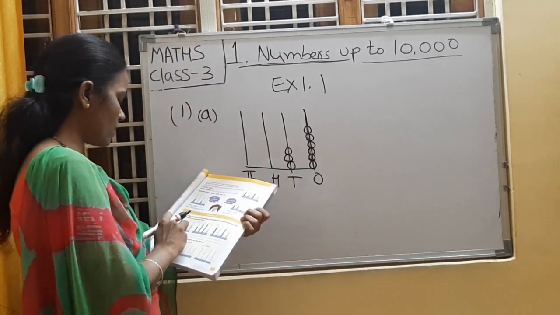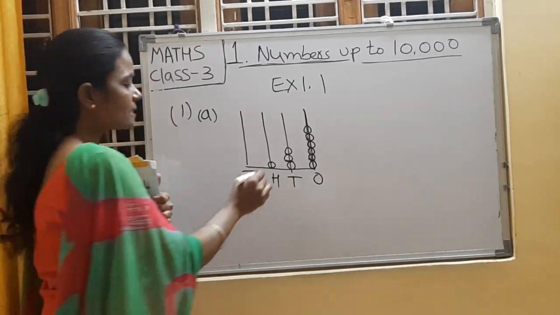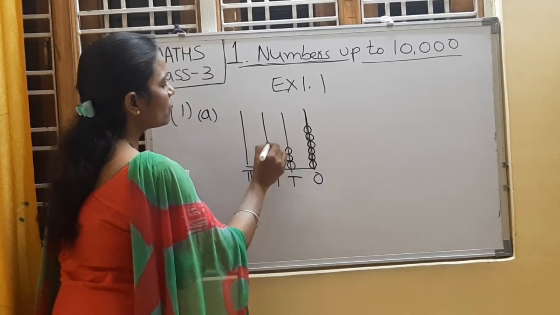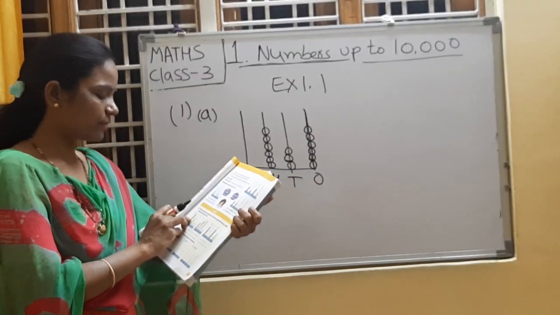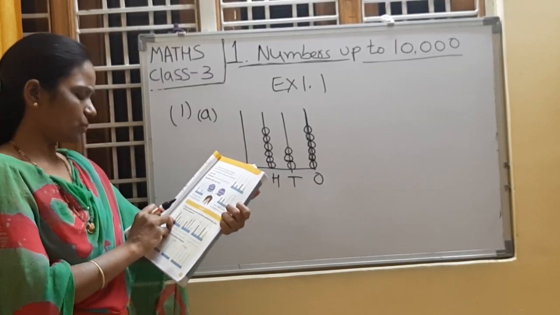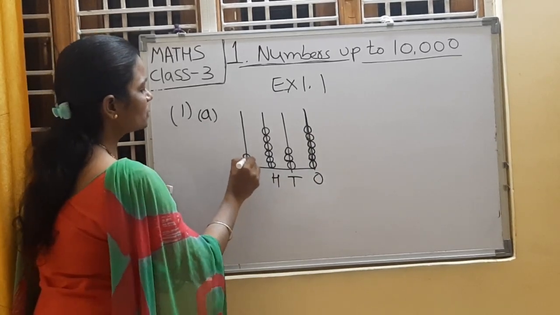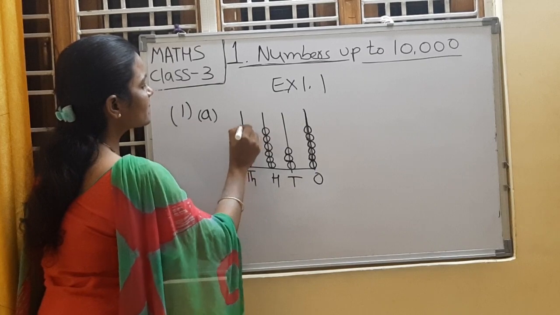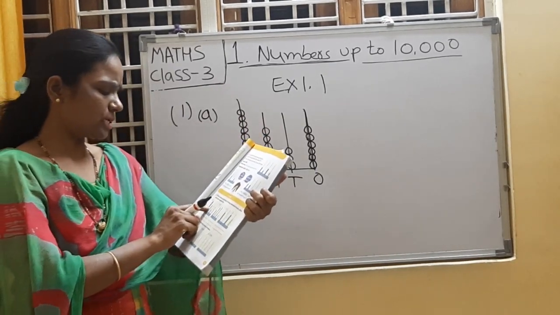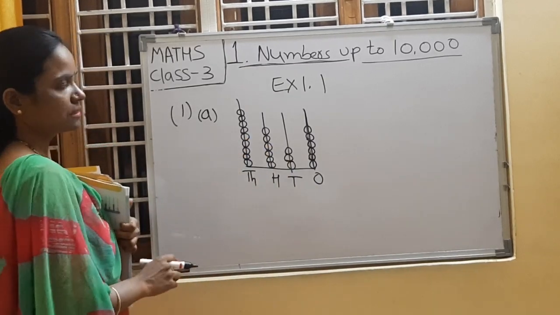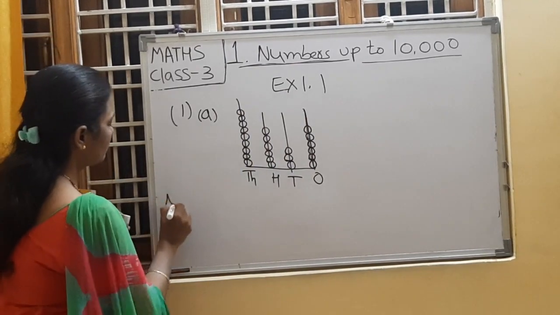In the hundreds place we have 1, 2, 3, 4, 5, 6 again. So draw 6 beads again. Right? Now in the thousands place we have 1, 2, 3, 4, 5, 6, 7, 8, 9. 9 beads we have. Understood, children? Now, using this abacus tool, I will tell how to write the number.